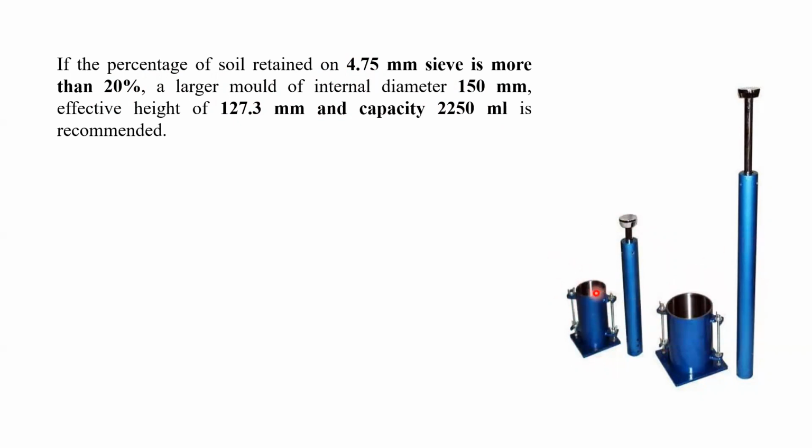This may be 100 mm diameter, this may be 150 mm diameter. If the retained soil on the 4.75 mm sieve is more than 20%, we can use the 150 mm diameter mold. The height will remain the same, but the volume changes. The volume of this mold will be 2250 ml.